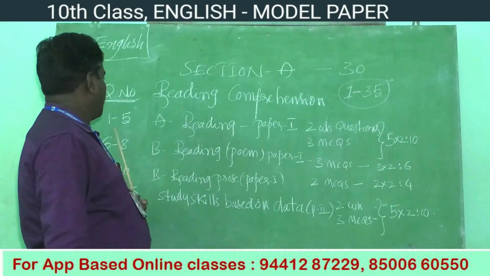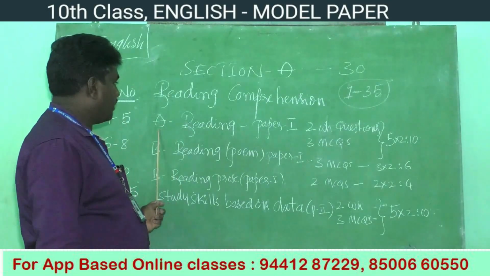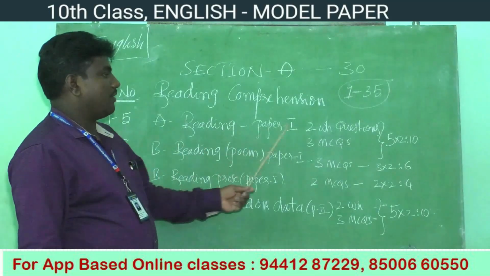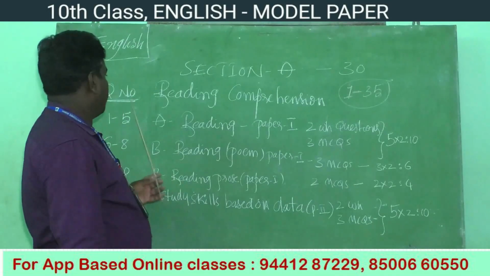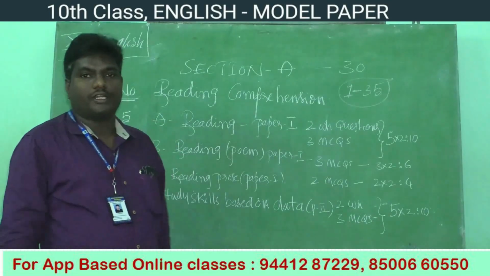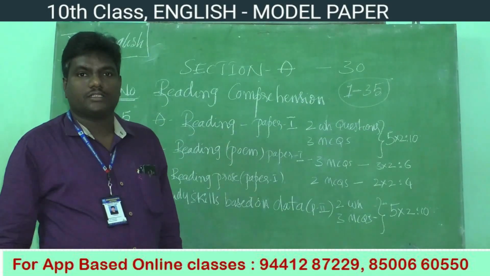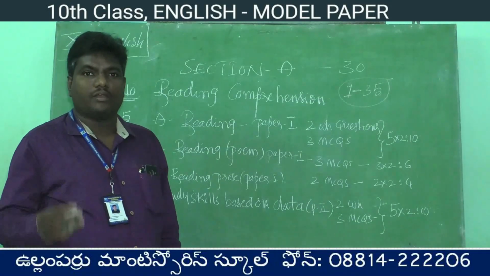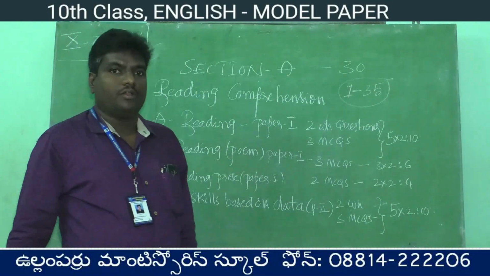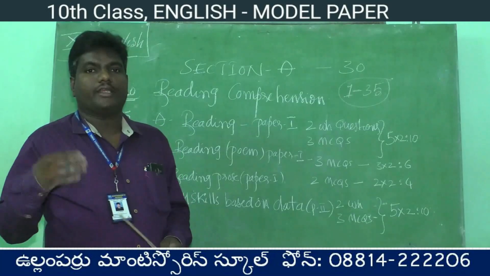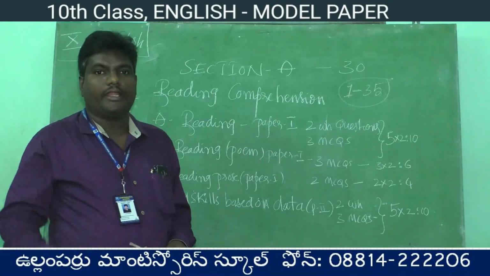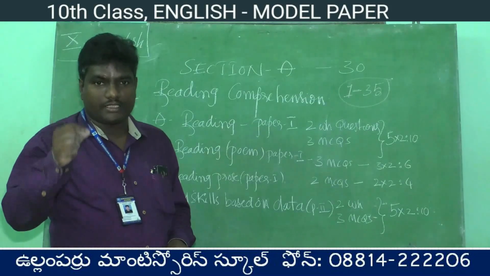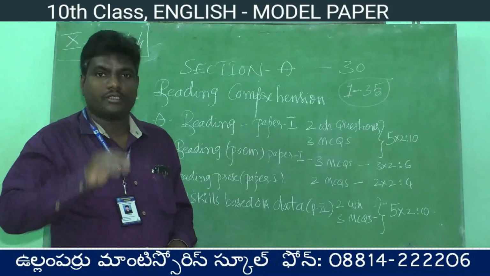First let us see 1 to 5, A reading paper 1. For example, in the textbook you have 6 units, children. Each unit contains 3 lessons, so the total number of lessons is 18. In each unit the lessons are like A, B, C. In this way there are 18 lessons. Number of lessons 18, number of units 6.